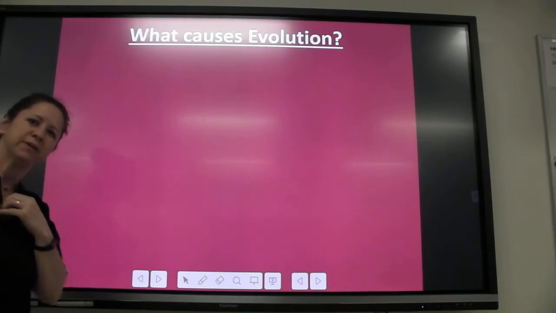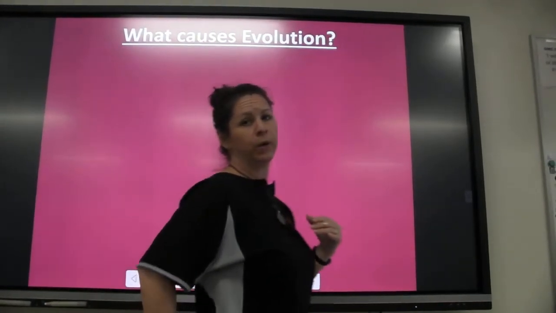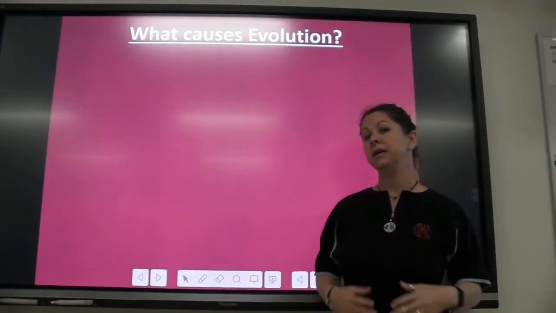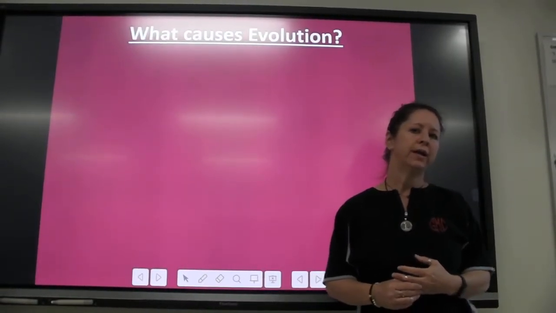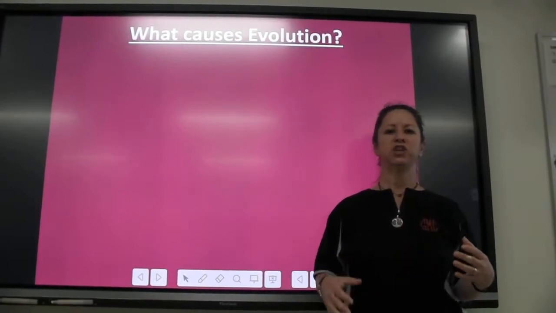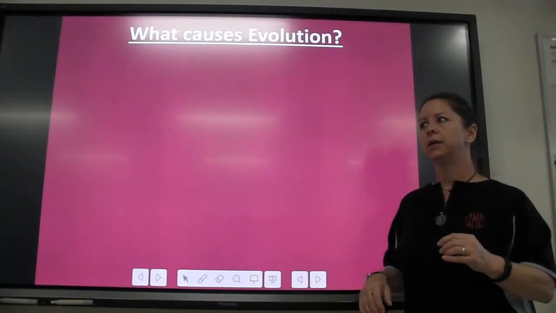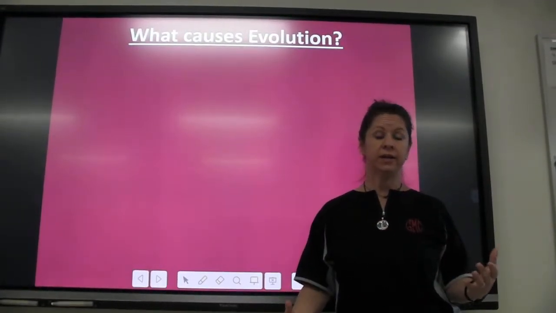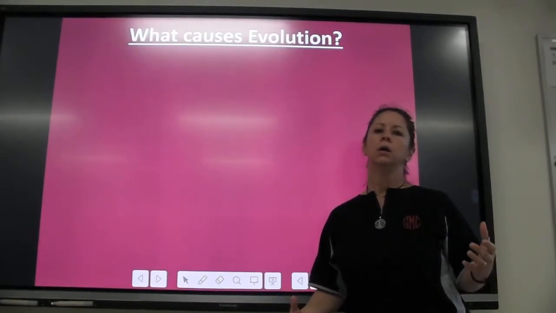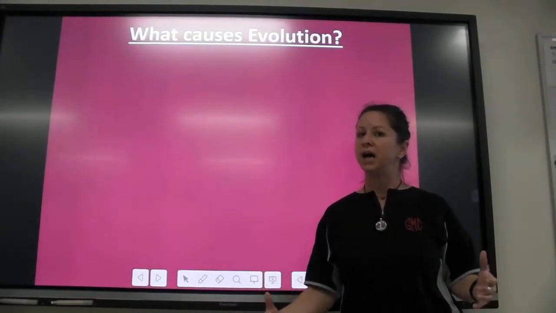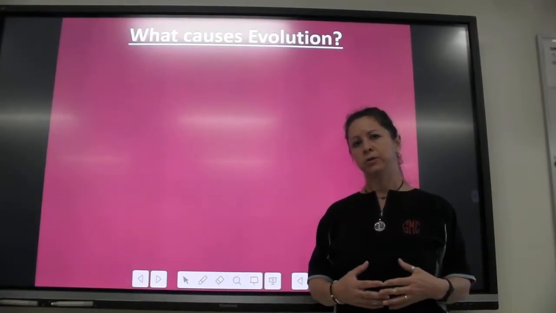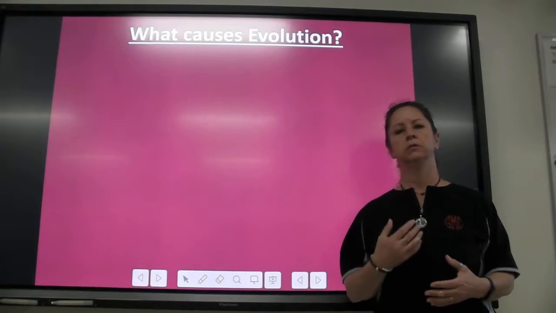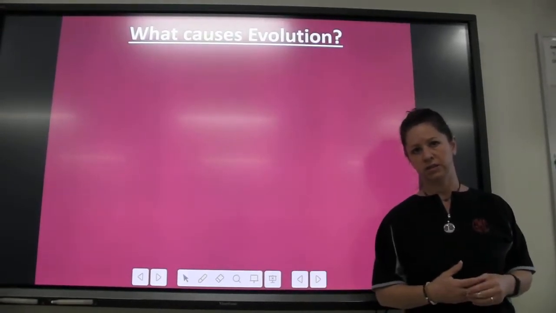So what we've been talking about so far to this point in Unit 6 is the history of the Earth. How old is the Earth? Why do scientists think that organisms have changed? What do they have as evidence for the Earth having been here a long time and for organisms having changed a lot? And so that was your stratigraphic columns and your drill cores and things like that.